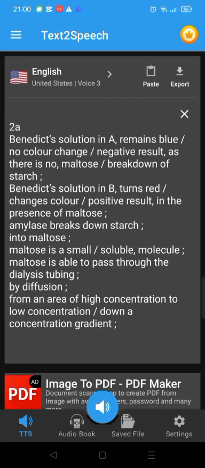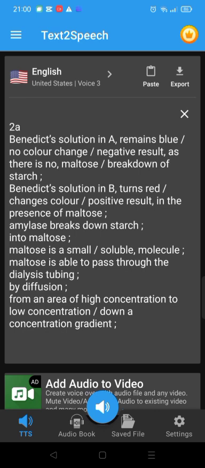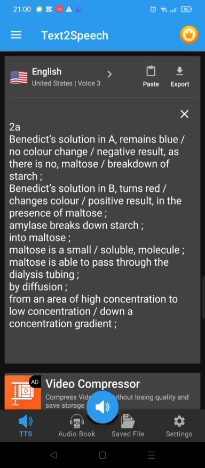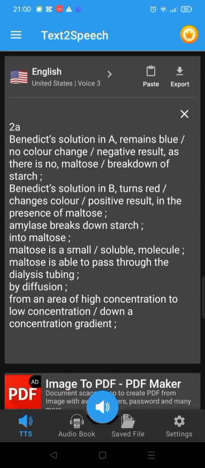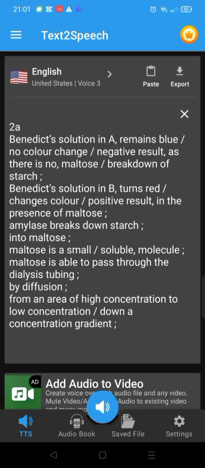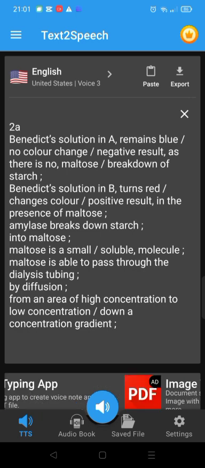2A. Benedict's solution in A remains blue, no color change, negative result, as there is no maltose breakdown of starch. Benedict's solution in B turns red, changes color, positive result, in the presence of maltose. Amylase breaks down starch into maltose. Maltose is a small, soluble molecule. Maltose is able to pass through the dialysis tubing by diffusion from an area of high concentration to low concentration, down a concentration gradient.